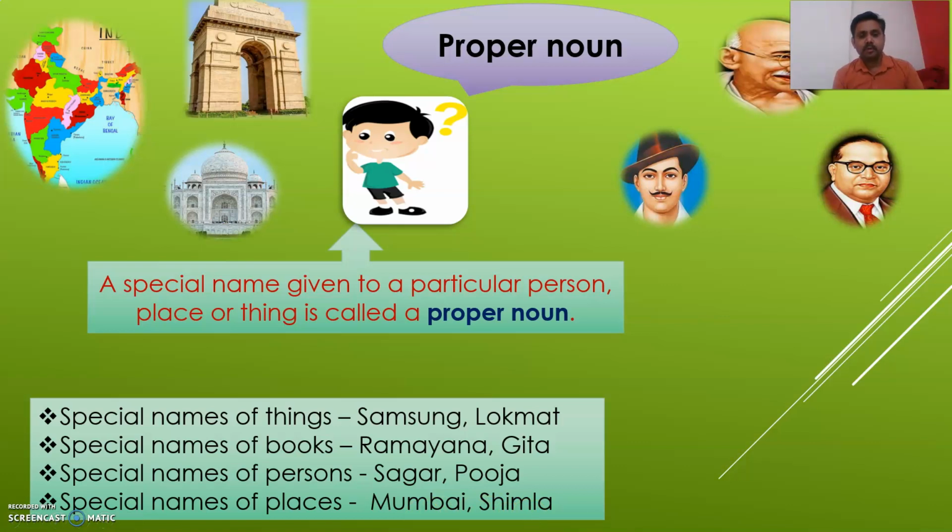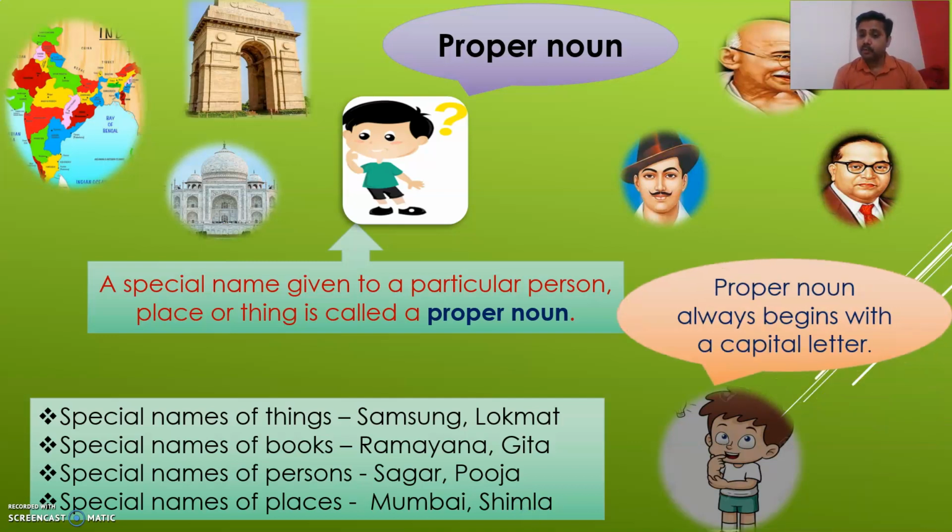So what do you understand from all these examples? We understand that a special name given to a particular person, place or thing is called a proper noun. Now understand that a proper noun always begins with a capital letter. Proper noun ची सुरुवात ही नेहमी कॅपिटल ने होत असते. लक्षात ठेवायचं आहे. Proper noun always begins with a capital letter. प्रॉपर नाउनची सुरुवात ही नेहमी कॅपिटल लेटरने होत असते. Understand this? Okay, do you understand proper noun?